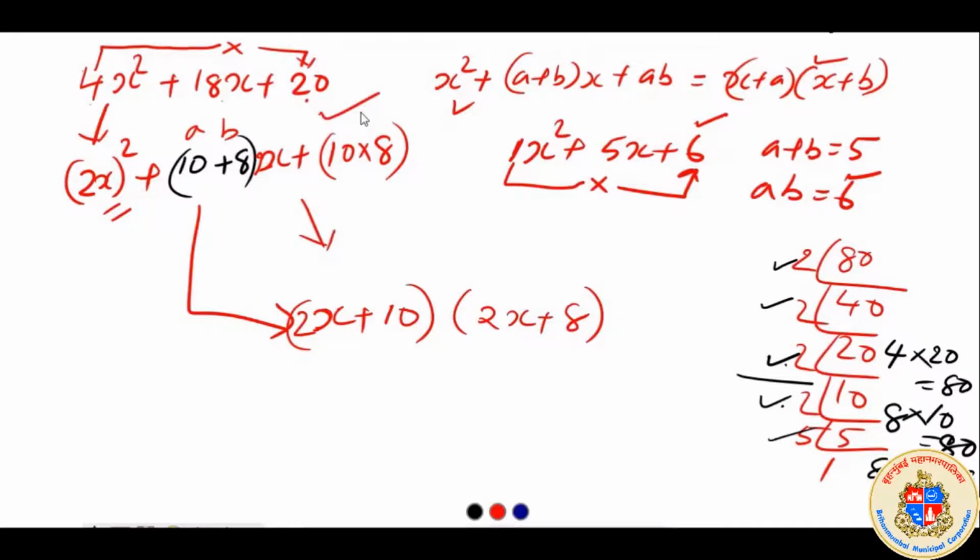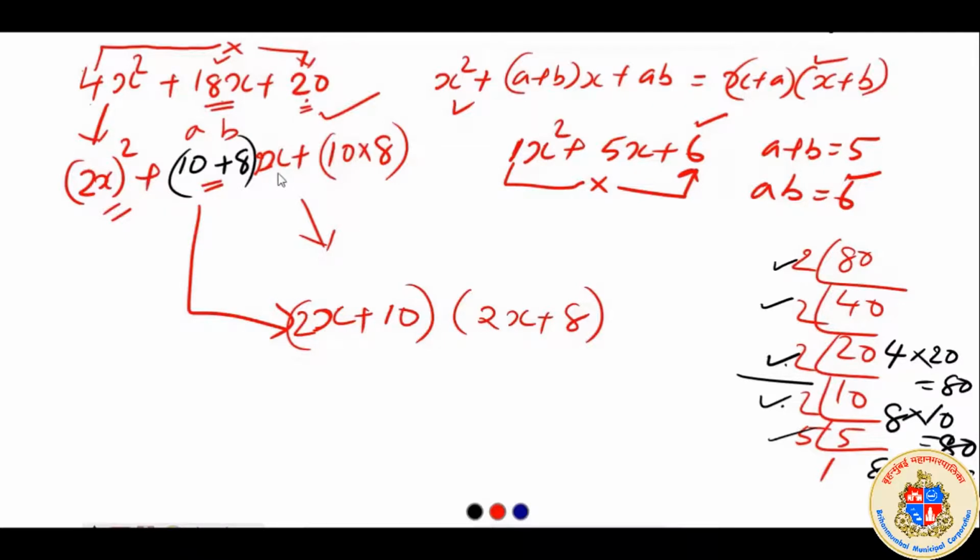But basically what we understand is that we split the middle term, which is the commonly used way of saying it, in such a way that the sum is equal to the coefficient over here and the product is equal to the product of the coefficient of x square with the constant, here in this case 80.